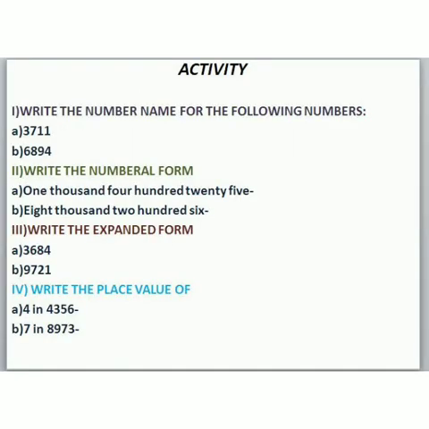Next comes activity. First write the number name for the following numbers. A. 3711. B. 6894. Next write the numeral form. A. 1425. B. 8206. Then write the expanded form. A. 3684. B. 9721. Next write the place value of 4 in 4356. Next 7 in 8973. That is the place value of 7 in 8973.